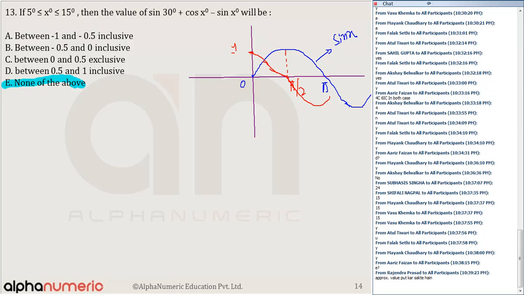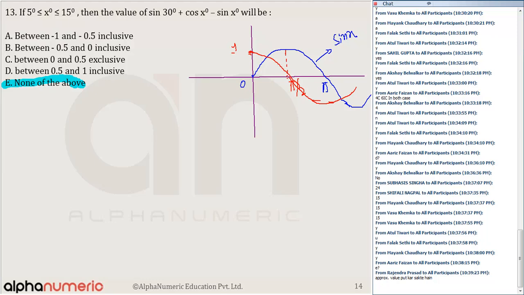It goes from 0 to 1. Let me try to understand this one. The graph of cos x between 0 to pi by 2 was already drawn. Anyway, that is here. And at one particular value, both of them will be equal.